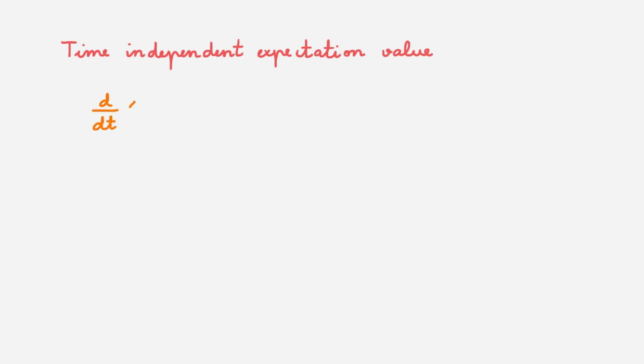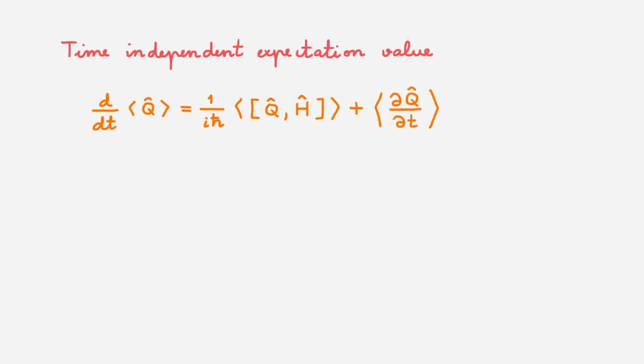The first property of an observable that is a constant of motion is that its expectation value with respect to any state is time independent. To see this, we need to remember the expression for the time dependence of the expectation value of a general operator Q. It is given by two terms, one proportional to the expectation value of the commutator of Q with the Hamiltonian of the system, and the other the expectation value of the time derivative of Q. We derived this expression in the video on Ehrenfest's theorem, so check it out if you need a refresher.